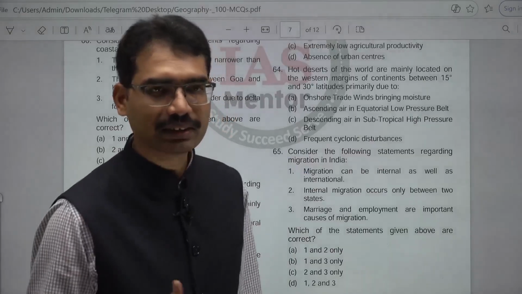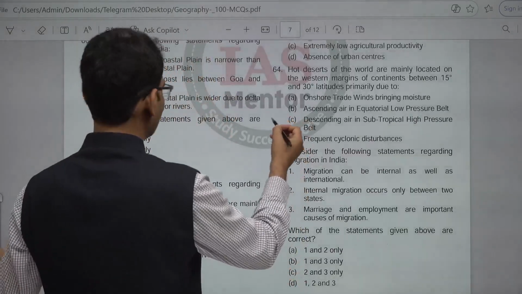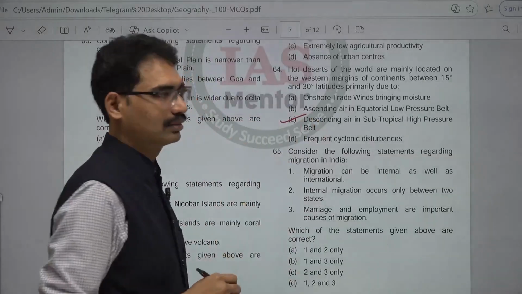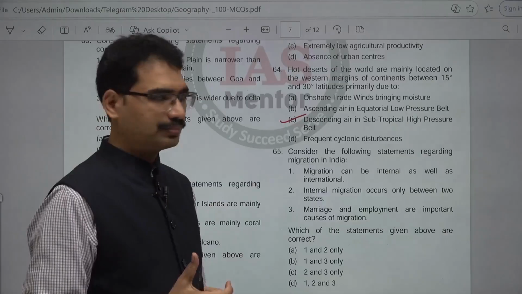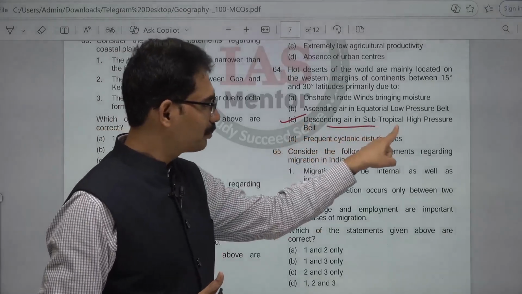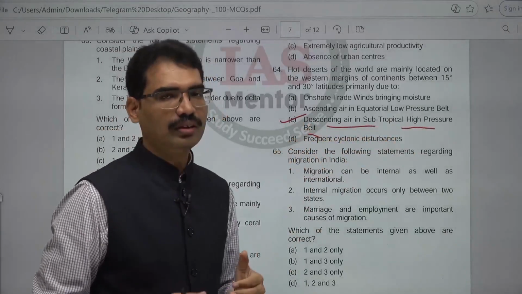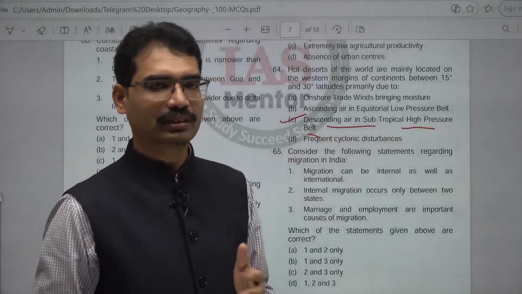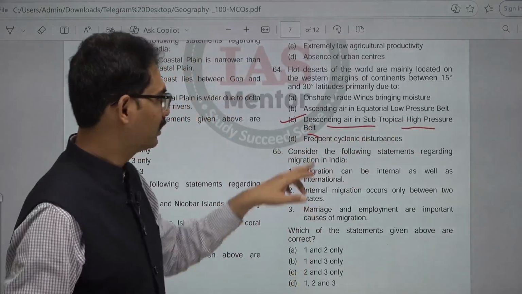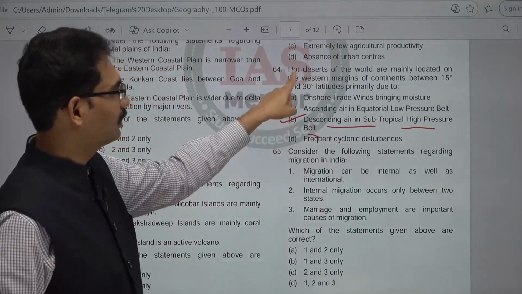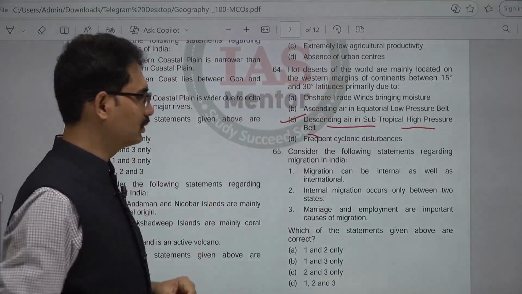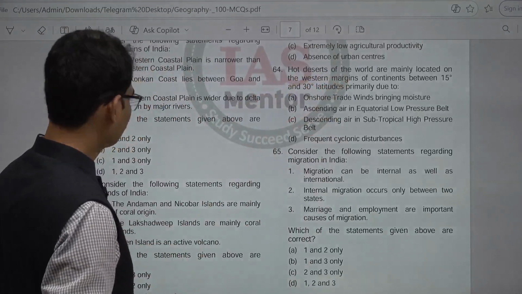Answer here is C: descending air due to cold ocean current, low pressure, and also descending air in subtropical high pressure belt. This is also another reason. Pressure belt wise also descending air and also cold ocean currents. Combinedly, hot deserts are located in this latitude.